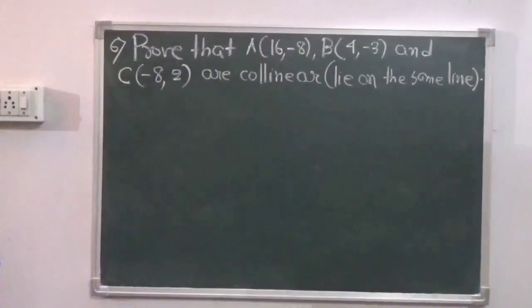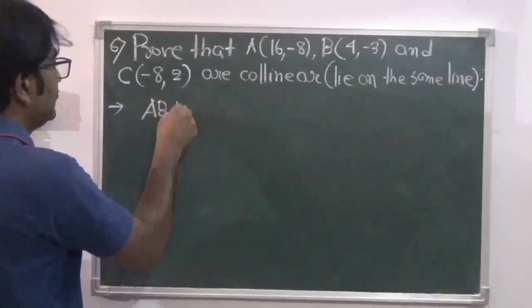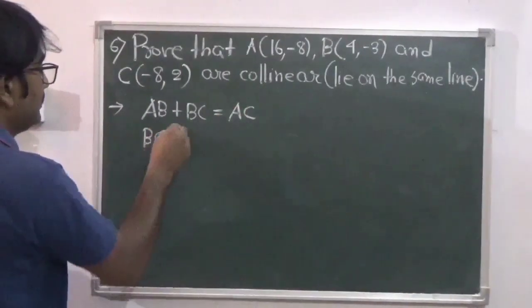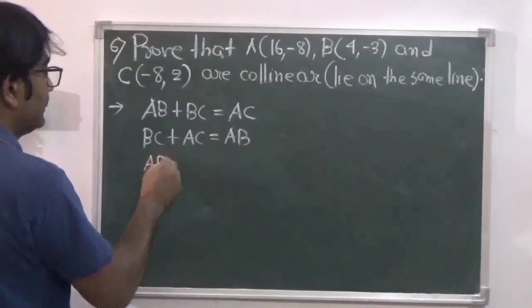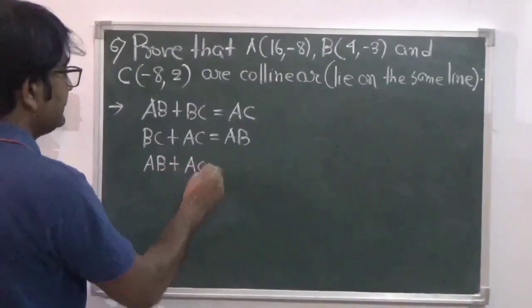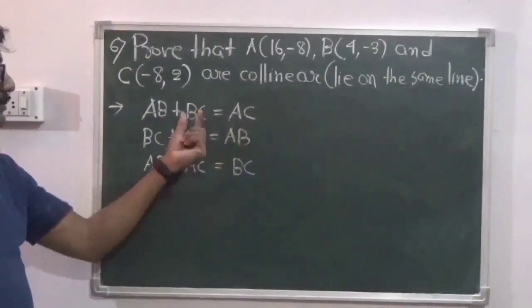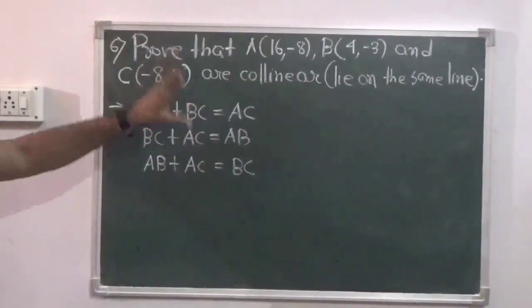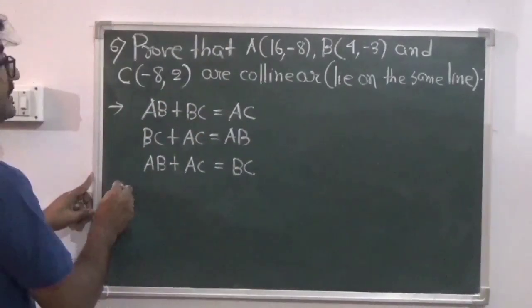So now first of all, the condition for collinearity of three points is that AB plus BC should equal AC, or BC plus AC should equal AB, or AB plus AC should equal BC. So you need to find the lengths of these three, AB, BC and AC. So what is AB?